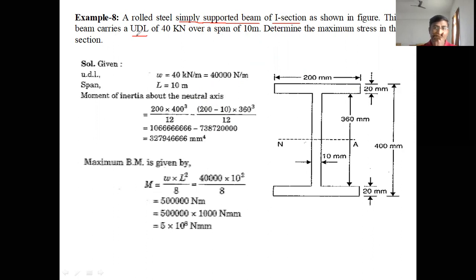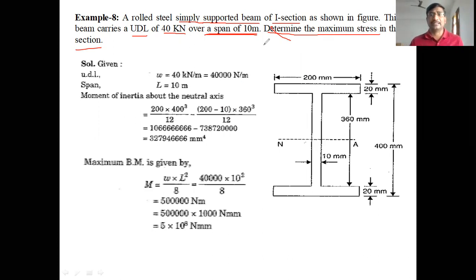The load value is 40 kilonewtons over the span of 10 meters. The length of the beam is 10 meters. Determine the maximum stress in the section. Maximum stress, that is sigma max, you have to find in the section.